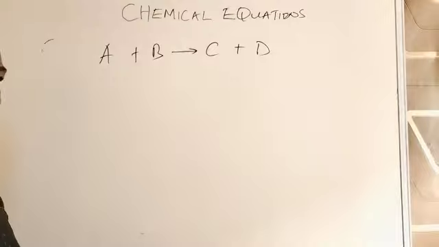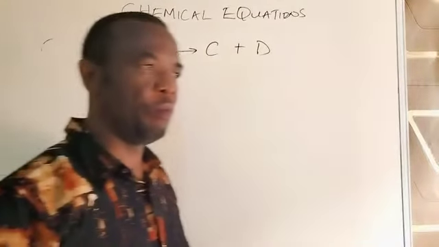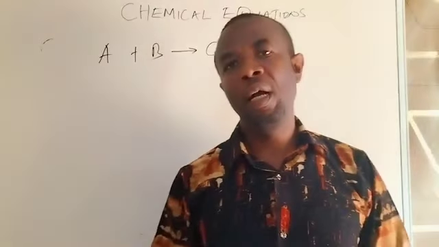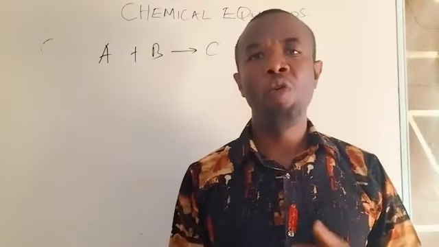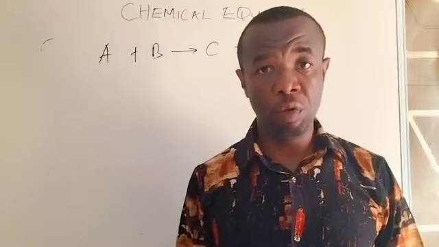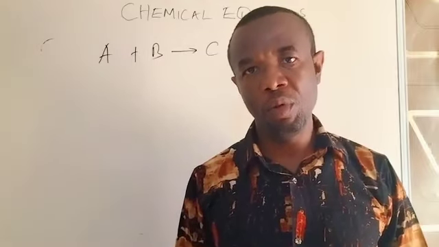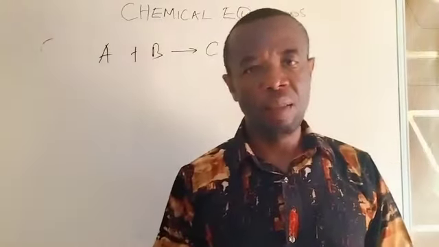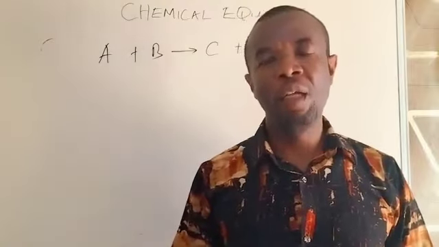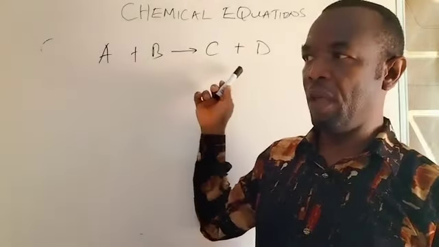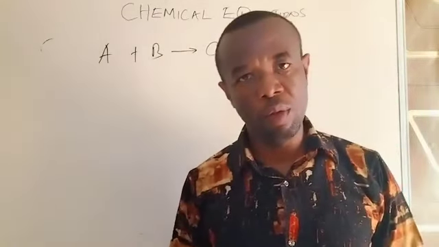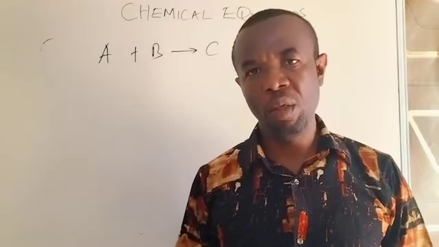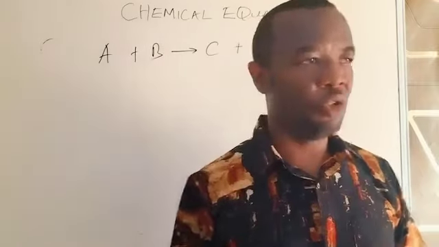So this is the chemical equation. When you represent a reaction using chemical symbols and chemical formula, what we obtain is called a chemical equation. We use chemical symbols if the substances reacting are elements. We use chemical formula if the substances reacting or produced are molecules or compounds. So a chemical equation is nothing but a symbolic representation.